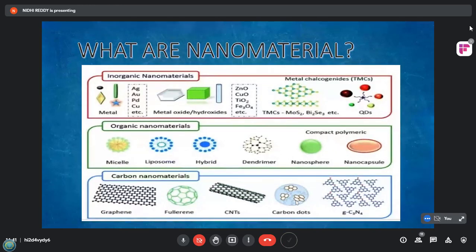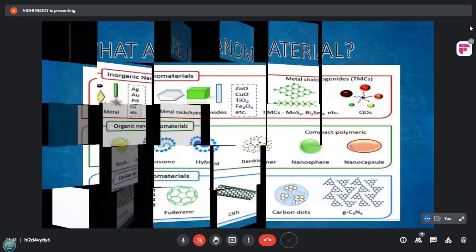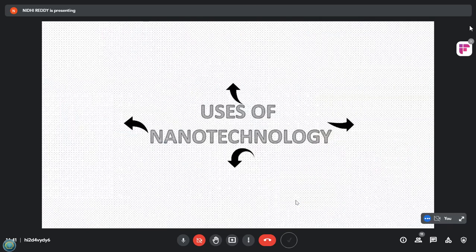Then lastly, carbon nanomaterials have extraordinary electric conductivity, heat conductivity, and mechanical properties. These are composed of pure carbon, exhibiting high stability, good conductivity, low toxicity, and they are eco-friendly and environment friendly too. Moving further, now we will learn different uses of nanotechnology in our daily life. There are various uses of nanotechnology in our daily life, like agriculture, food industry, biomedical, drug delivery, cosmetics, paints, textile industry, electronic industry, and many more.